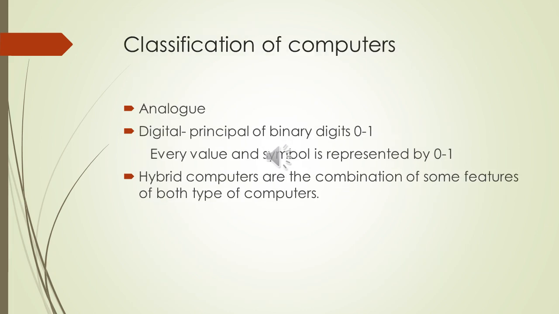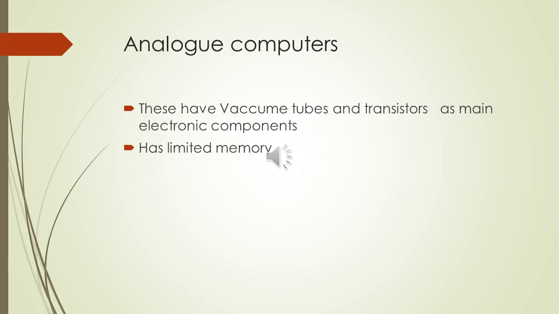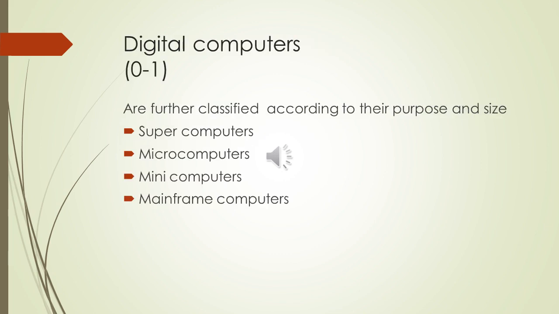Today computers are classified into analog and digital. In digital, the principle of binary digits is 0 and 1. Every value and symbol is represented by 0 and 1. Hybrid computers are the combination of some of the features of both types of computers. Analog computers have vacuum tubes and transistors as main electronic components. They have limited memory. Digital computers use binary digits, 0 and 1.